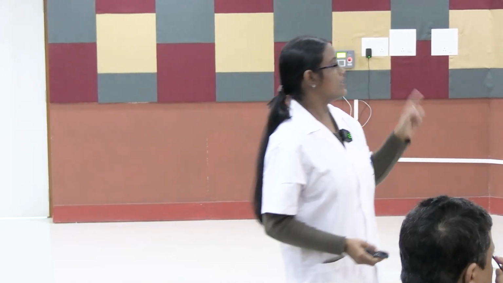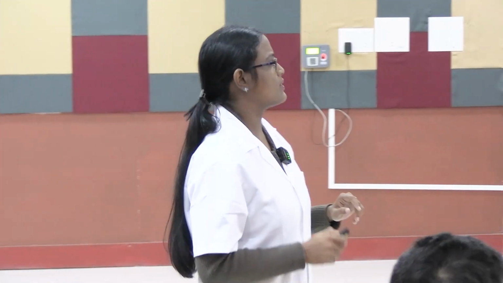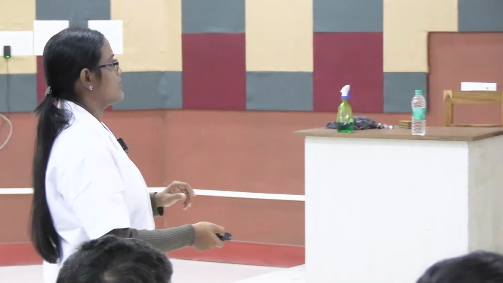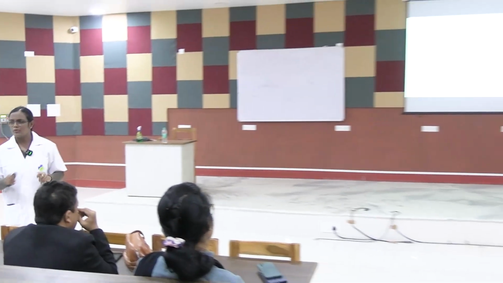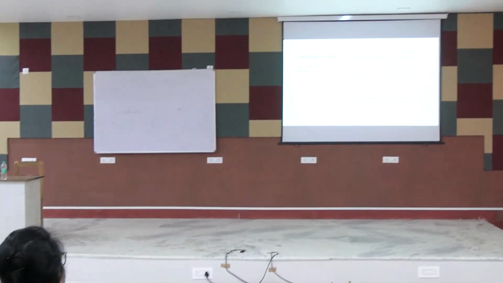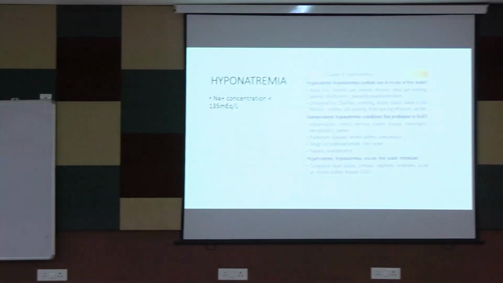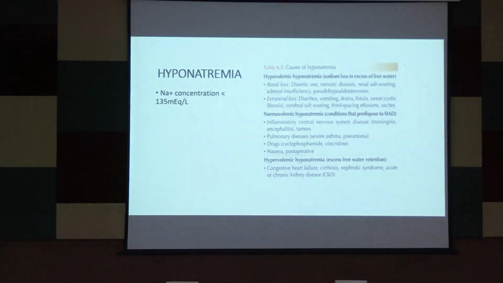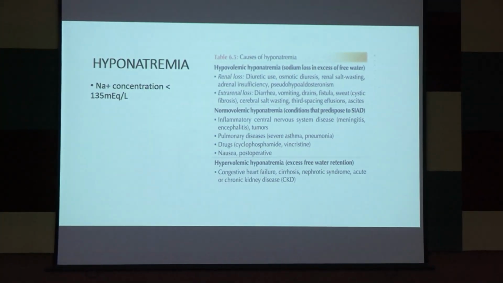So it is inappropriate, which should not be normal. That's why we call it syndrome of inappropriate antidiuresis. Some drugs cause it, like cyclophosphamide, vincristine. You have to remember all the points. In post-operative phases, there will also be abnormal secretion of ADH hormone.